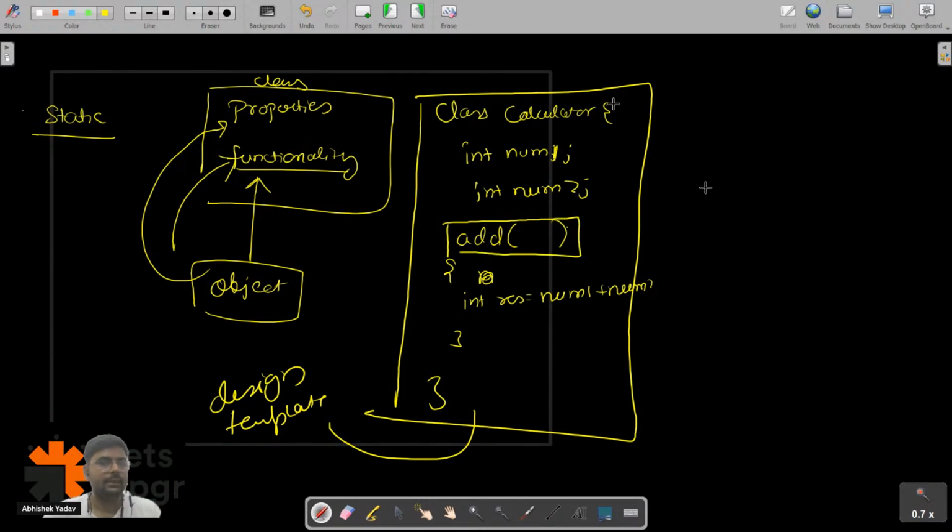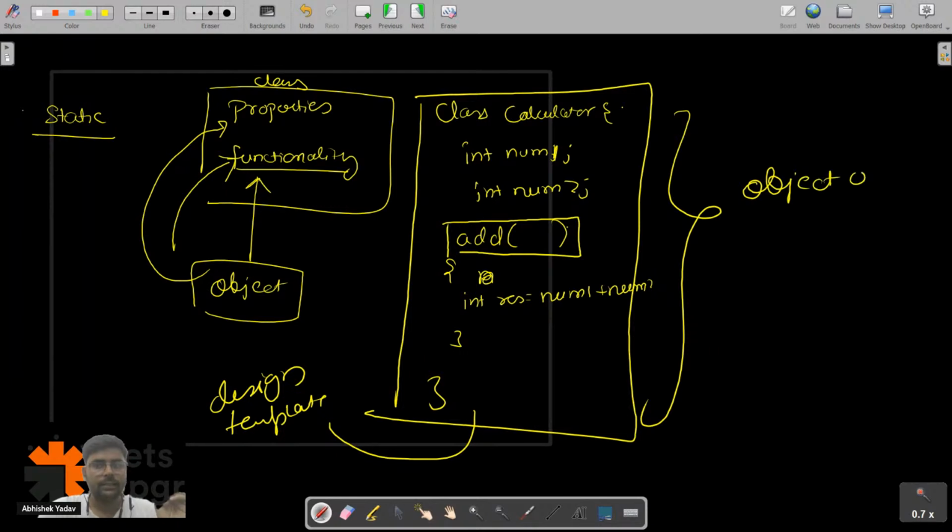So in order to use this add method outside of the class, what I have to do? I have to create an object of a class. How can I create the object of a class? I have to write the name of the class, here Calculator.